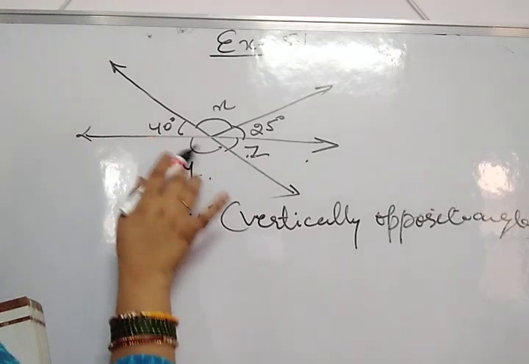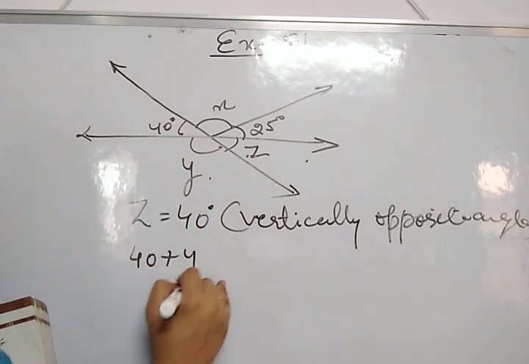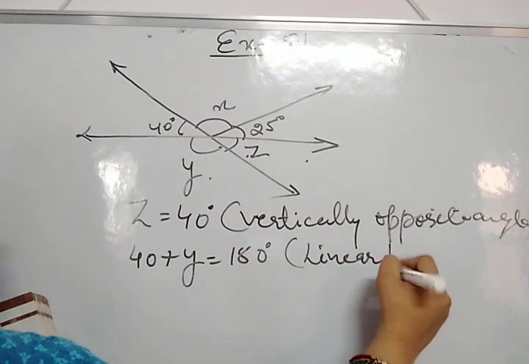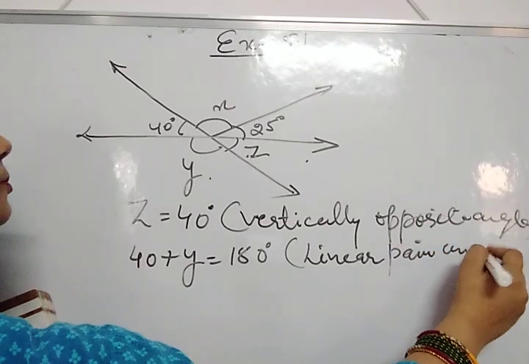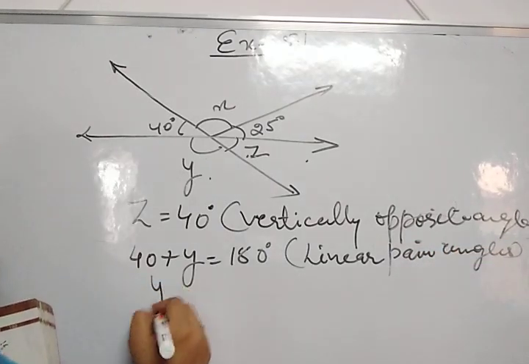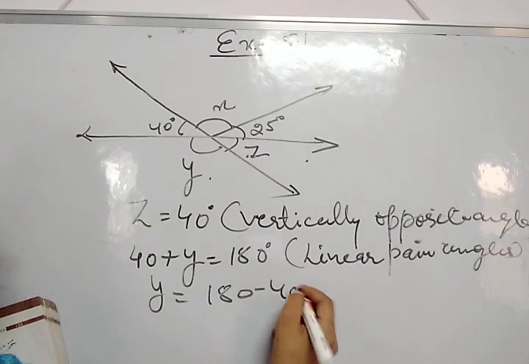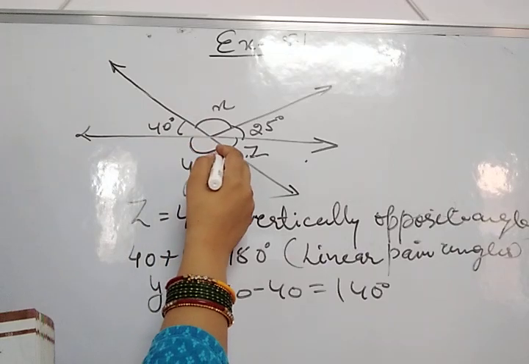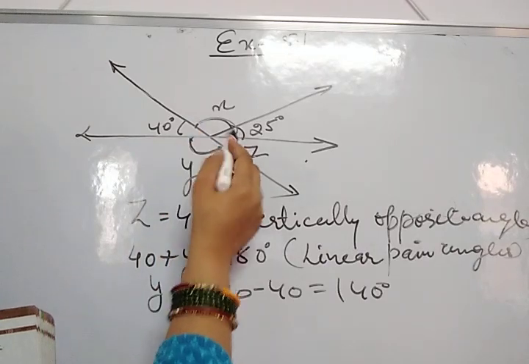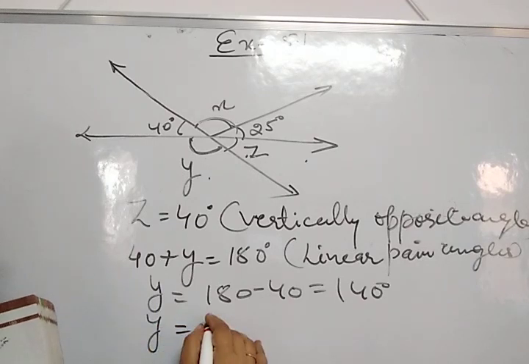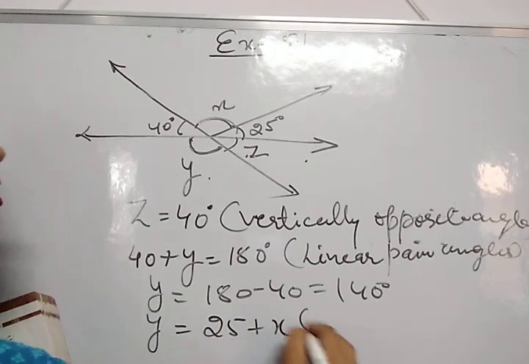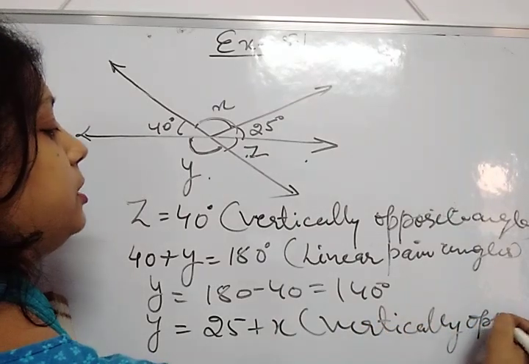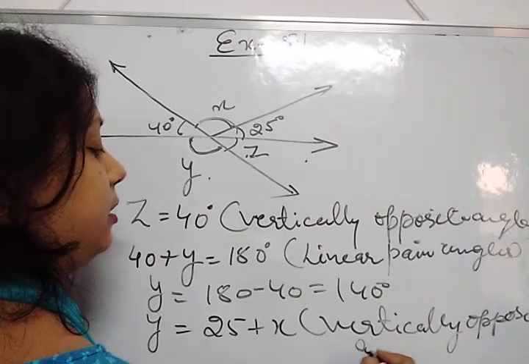Now 40 and y, they are forming linear pair angles. So their sum is equal to 180 degrees. So the value of y will be 180 minus 40 is equal to 140 degrees. Now the vertically opposite angle of angle y is x plus 25. Y is equal to x plus 25 because they are vertically opposite angles.